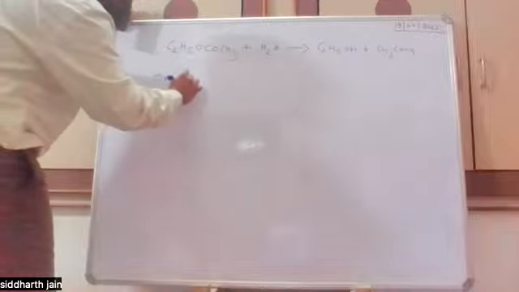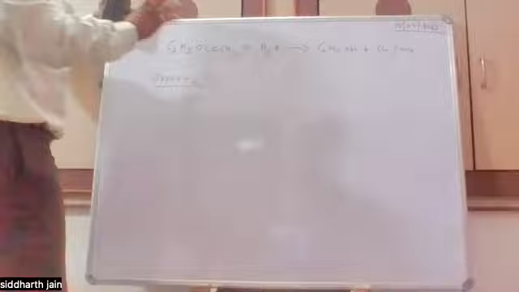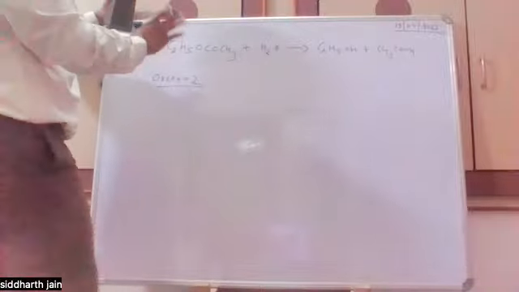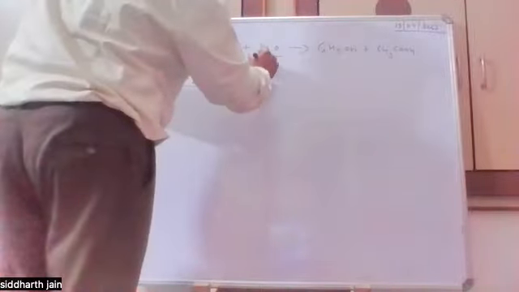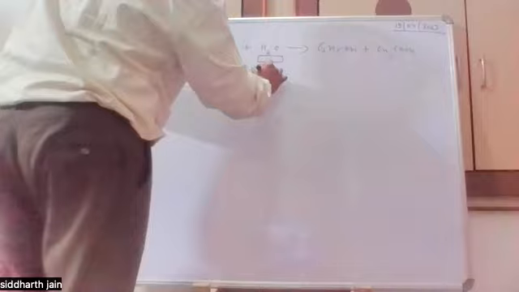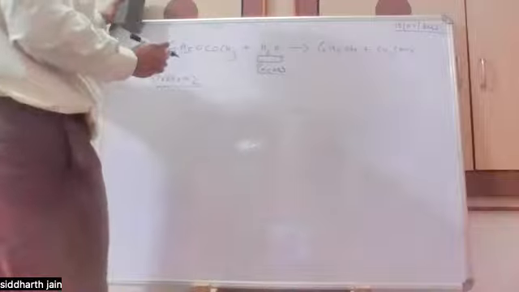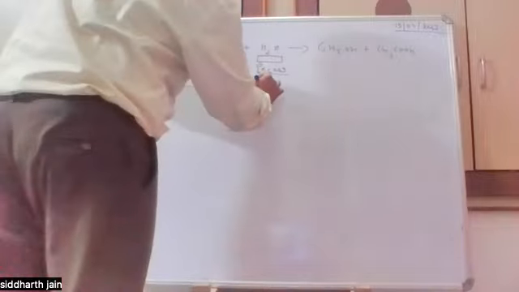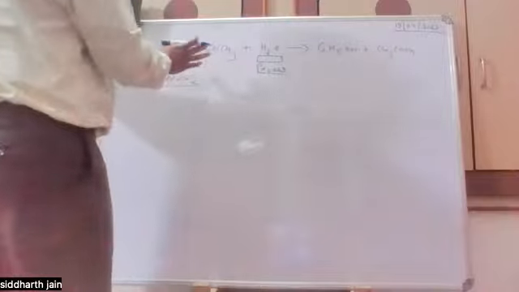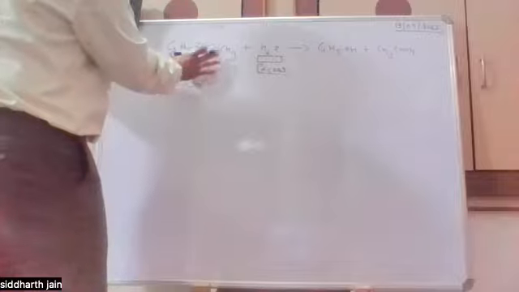Order equal to 2. But if we look at the actual experiment, we observe that since water is in excess concentration, the change in the moles of the water with respect to time will be negligible as compared to the change in the moles of the ethyl acetate.